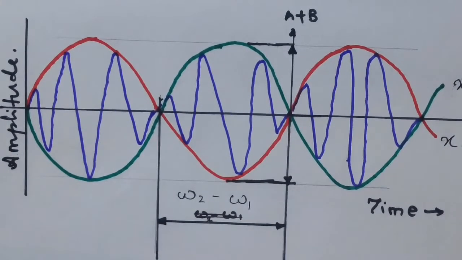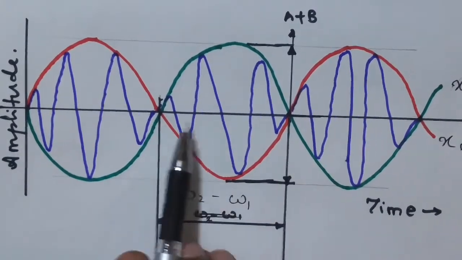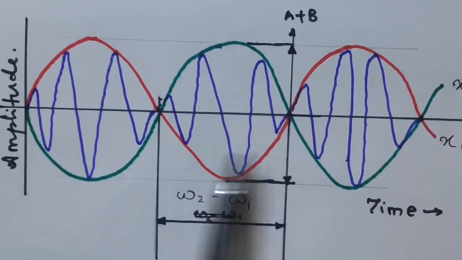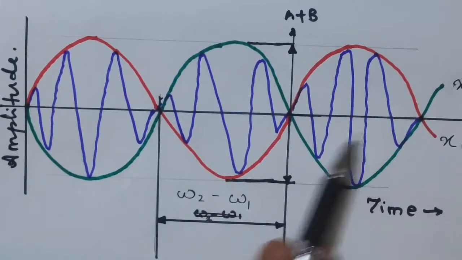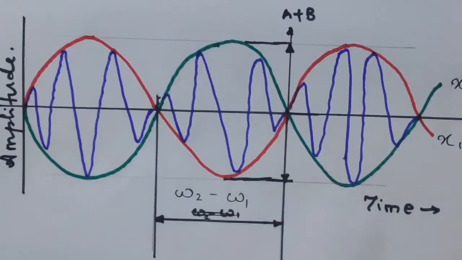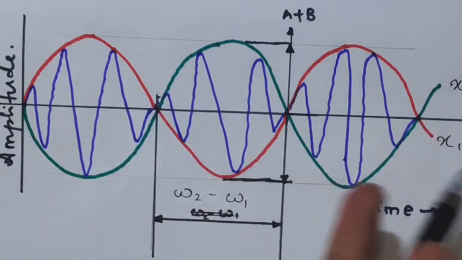But when there is a slight change in the frequencies of these two waves, then these points start shifting. Shifting means there won't be any equidistance between these points of interference, and that phenomenon we call beats. So the phenomenon of beats occurs as a result of interference between two waves of slightly different frequencies moving along the same straight line. Here we have the same straight line and the same direction, that is, they are moving from left to right.